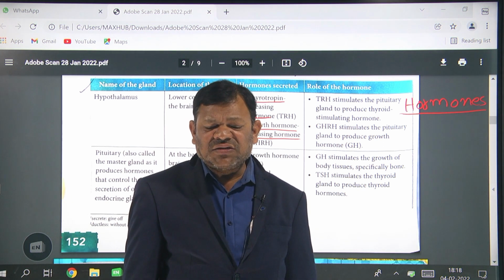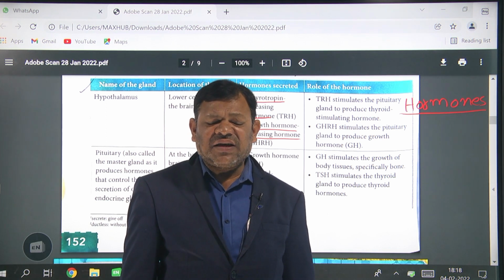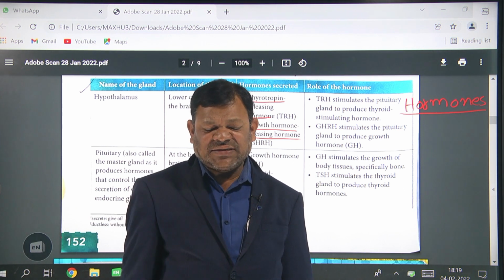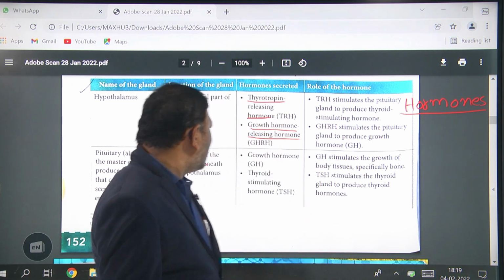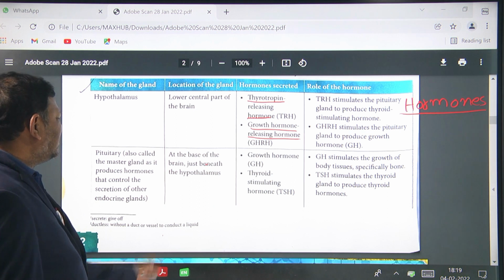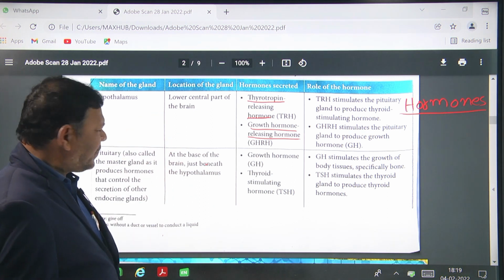So that's why it is known as the master gland. The pituitary gland is pea-sized, and it is located at the base of the brain, just beneath the hypothalamus. You can already see it in the diagram.